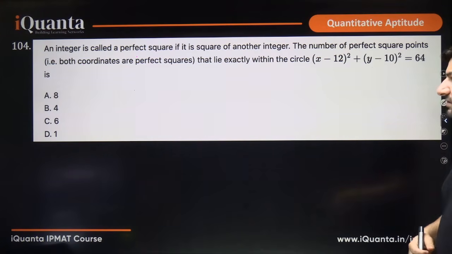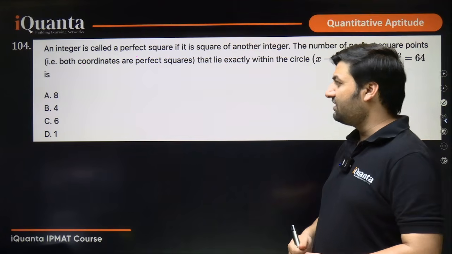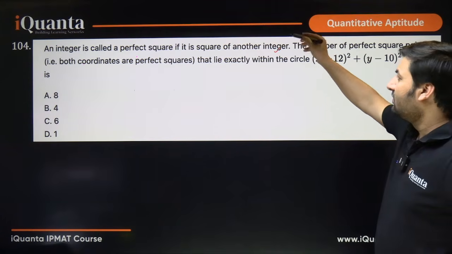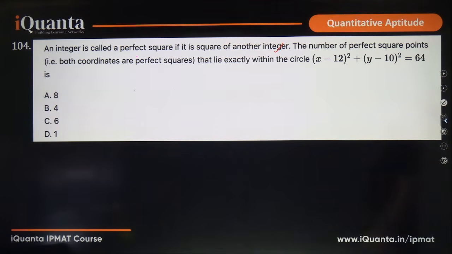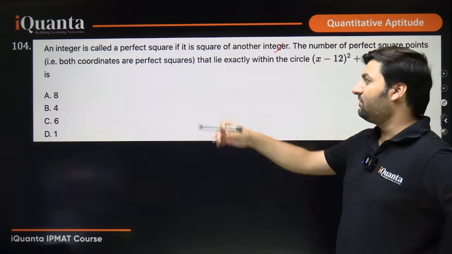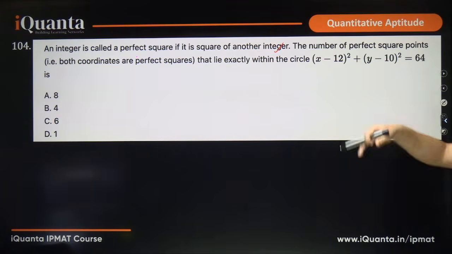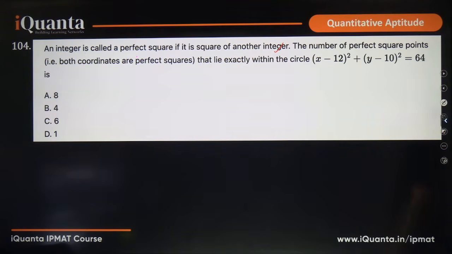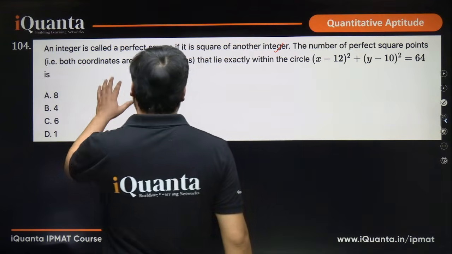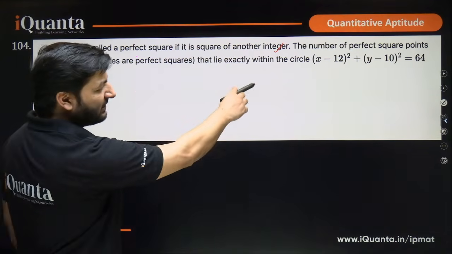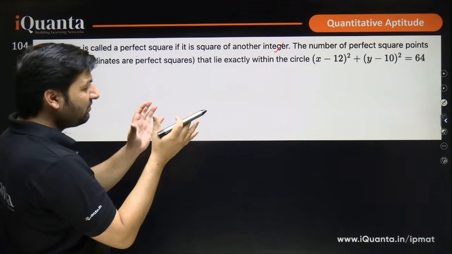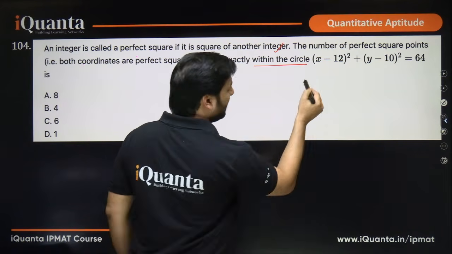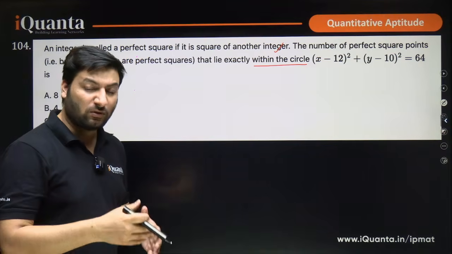Let's get started with the questions. I gave you this question as homework. An integer is called a perfect square if it is the square of another integer. The number of perfect square points, that means both coordinates are perfect squares, that lie within the circle (x minus 12) square plus (y minus 10) square equal to 64. So values of x and y should be perfect squares, and these points should lie within the circle. Within means they can be on the boundary of the circle or inside the circle.